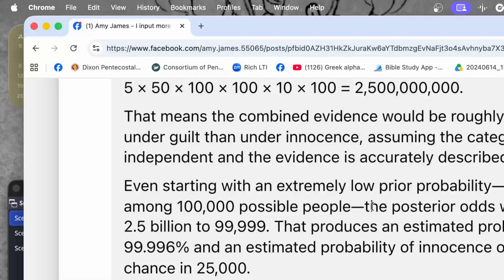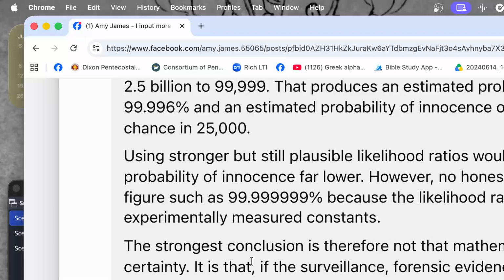Even starting with an extremely low prior probability, such as one guilty person among 100,000 possible people, the guilt would be approximately a chance of 1 in 25,000 that he's innocent. 2.5 billion to 99,999 likelihood that he's guilty.